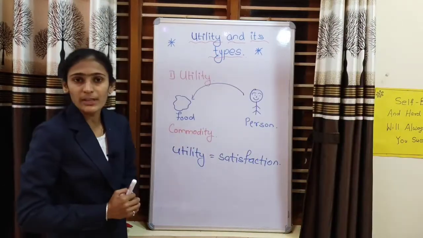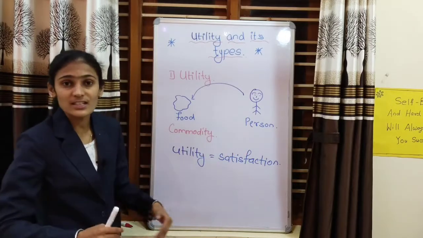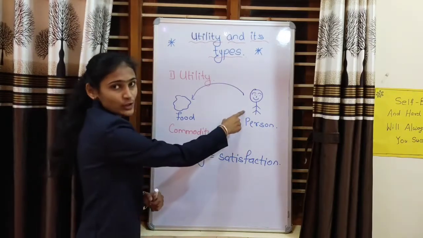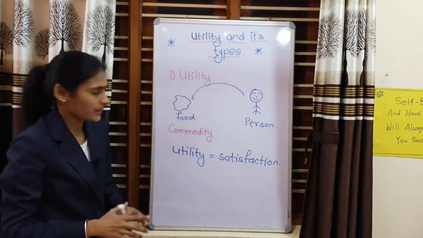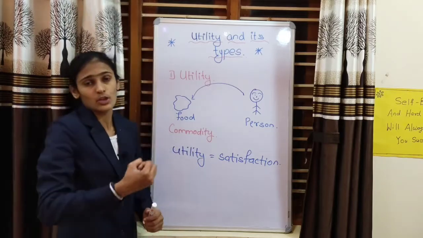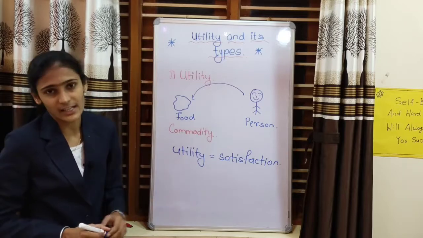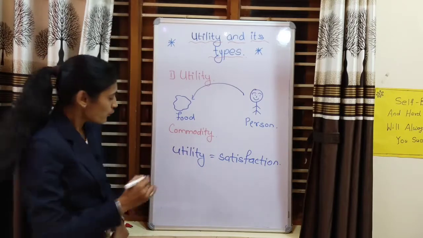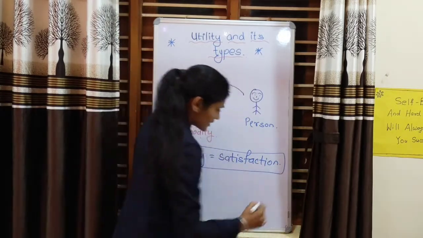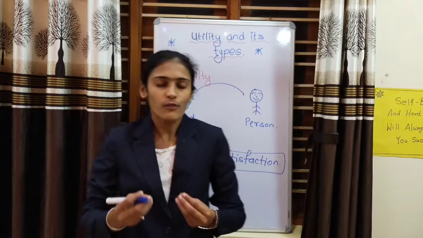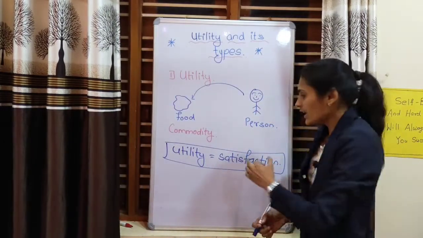Okay, so we will describe the utility by taking one example. Here is one person. This person is feeling hungry. So what will this person do? This person will consume food, which is known as the commodity. And after consuming the food, the satisfaction which this person gets is known as the utility. For example, we can say that utility is equal to satisfaction. After consumption of a thing or a product which we need, the satisfaction which we get is known as the utility.